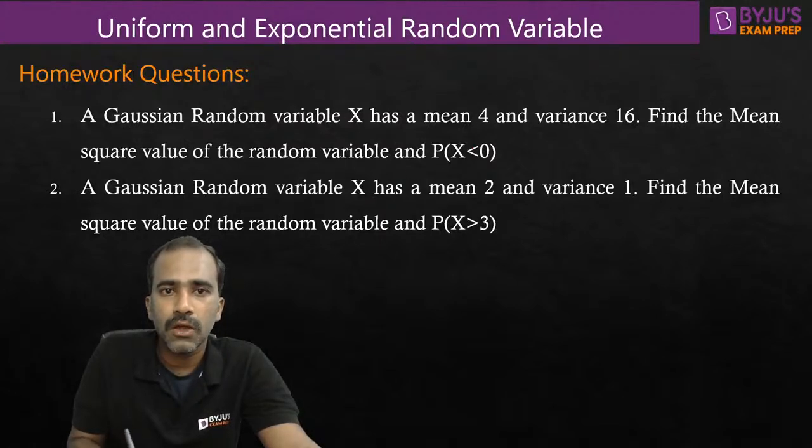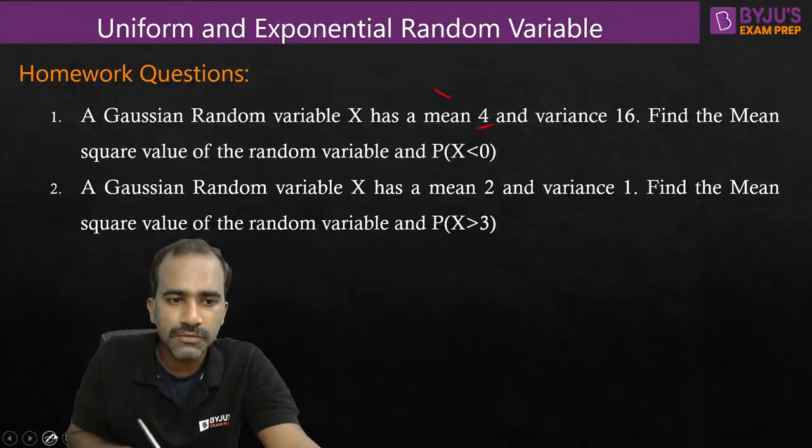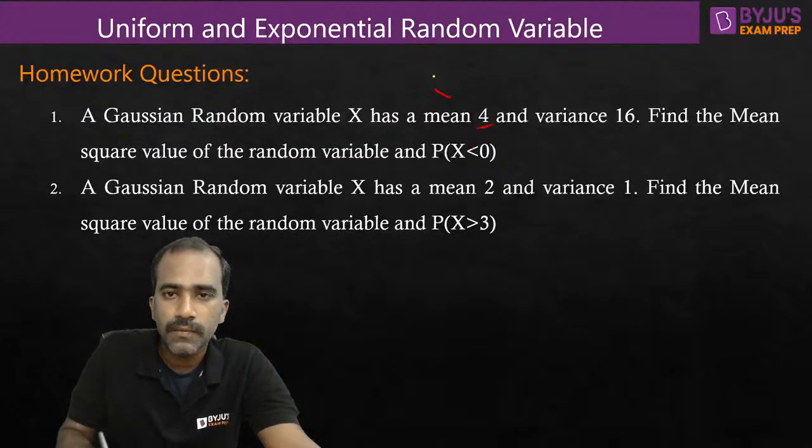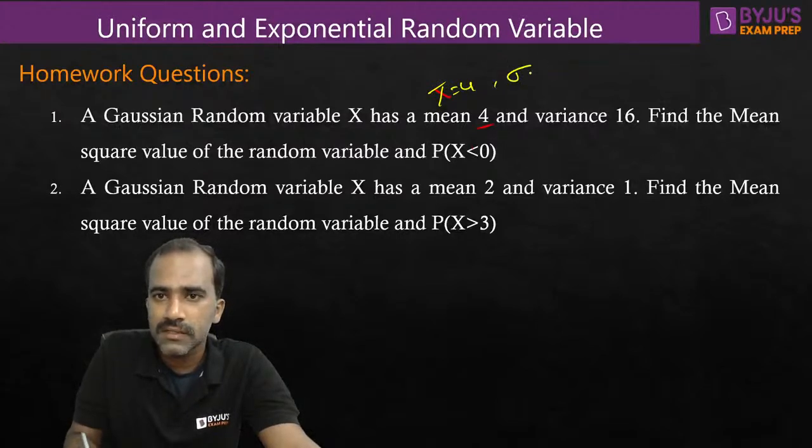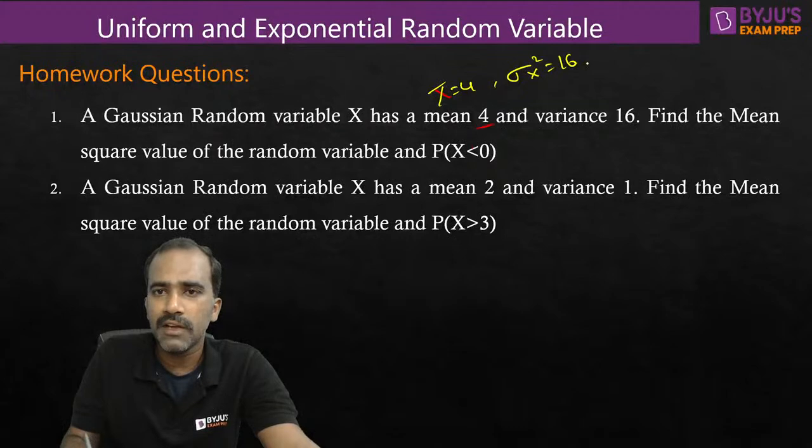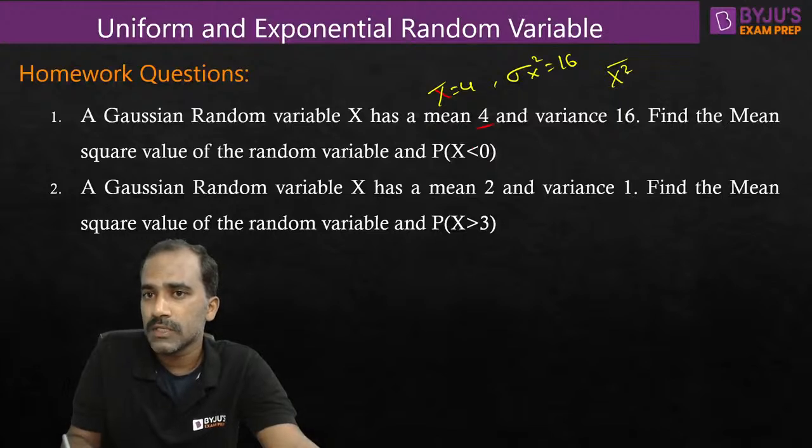A Gaussian random variable x has mean 4, which means x bar is given as 4, and variance sigma x square is 16. Now they're asking us to find the mean square value. Variance we know, mean value we know. Mean square value is the mean of the squared value, the average of the squared value, or we can also represent it as expectation of x square.